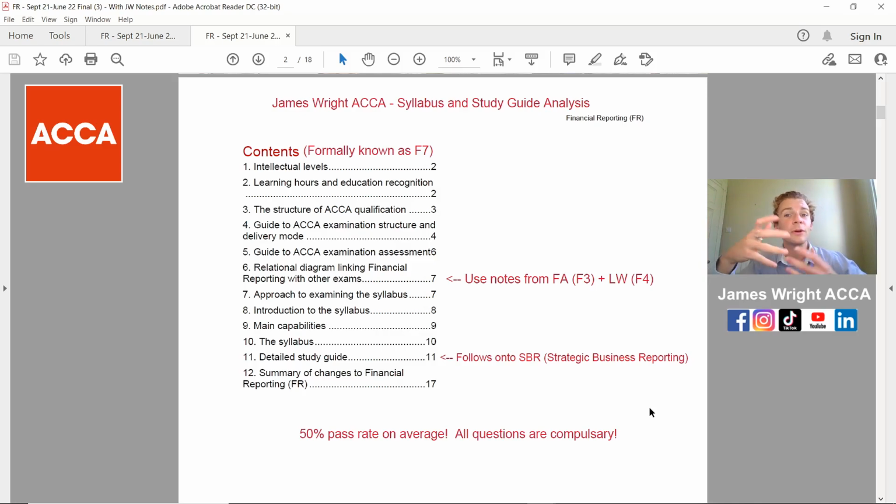So first of all, if you weren't aware, it was previously known as the F7 paper. So if you actually see any old texts or lectures online, that's what it's referring to for financial reporting.